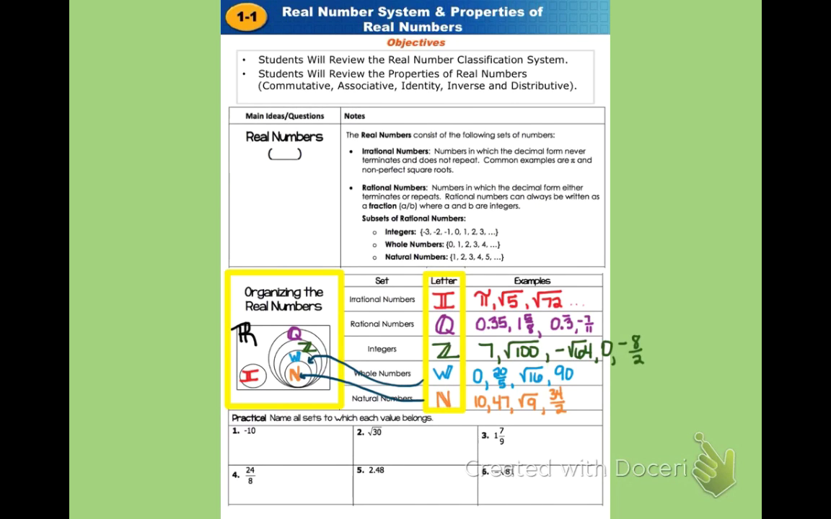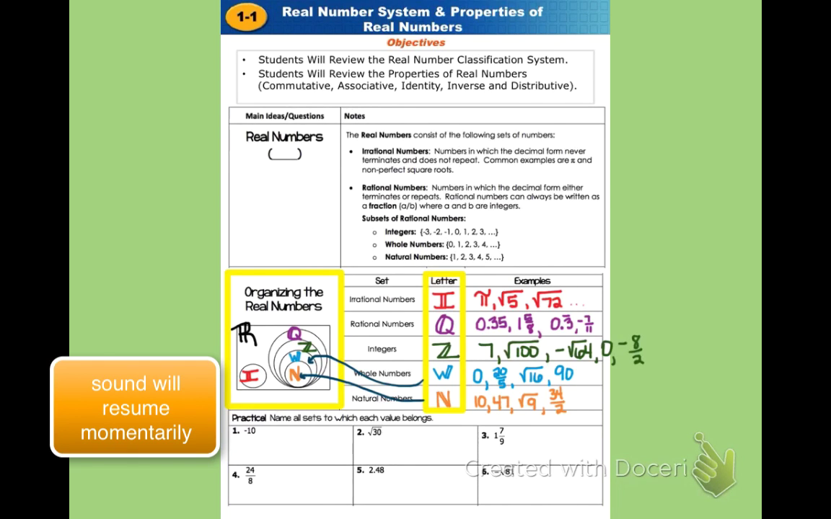So that first learning goal was to look at numbers and be able to classify them within the real numbers. And so we're going to go ahead and take a look at some examples. So our practice asks us to name all sets to which each value belongs. We're going to go ahead and use these letters that symbolize the sets, and we'll name any set that that particular number belongs to. So the first question is negative 10.